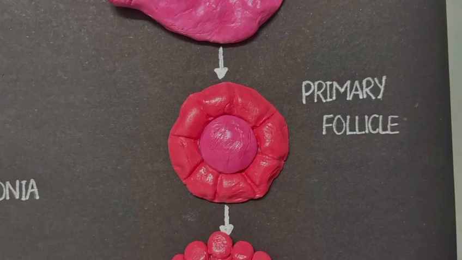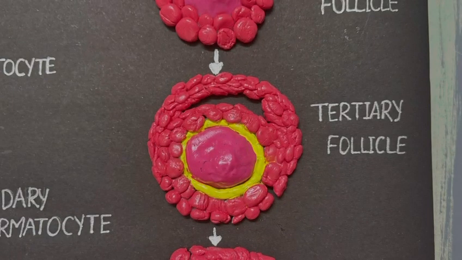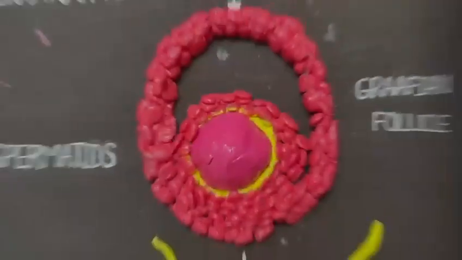The primary follicle is further surrounded by another layer of granulosa cells, forming a secondary follicle. An antral cavity now appears between the follicular layers. The antral cavity enlarges, filling with antral fluid, and the granulosa cells differentiate to form the theca interna, which secretes estrogen, and the theca externa. This secondary follicle matures into a Graafian follicle.